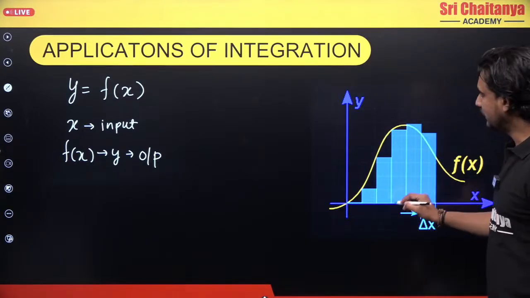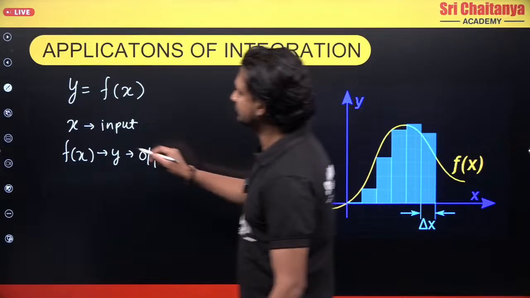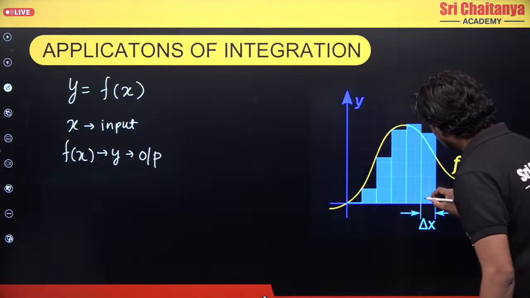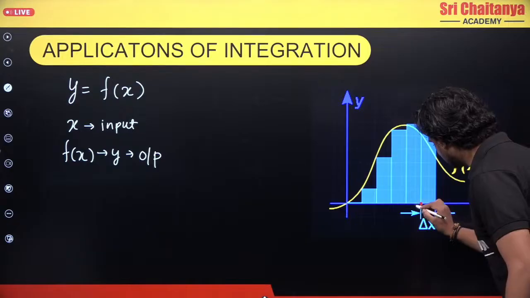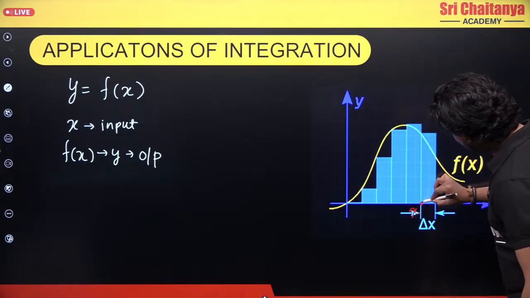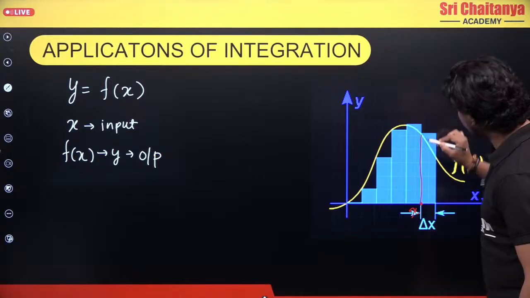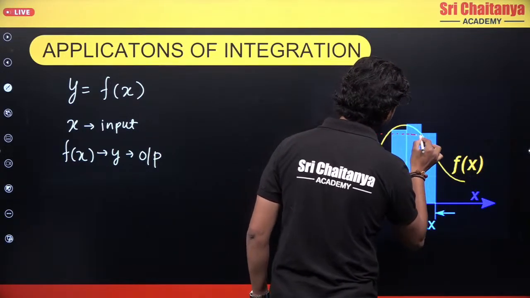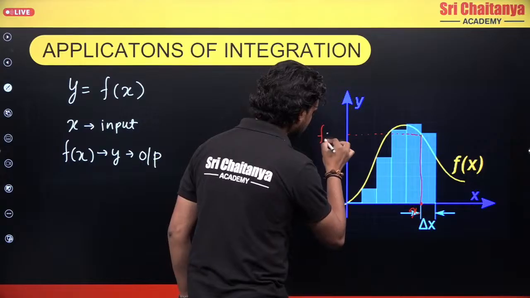So at some point, let's say this is some value x. Corresponding to that, what will I have? I will have some value of f(x). So this is the value of f(x).